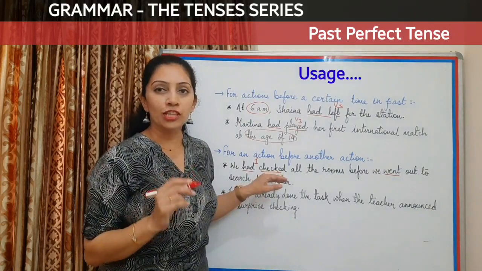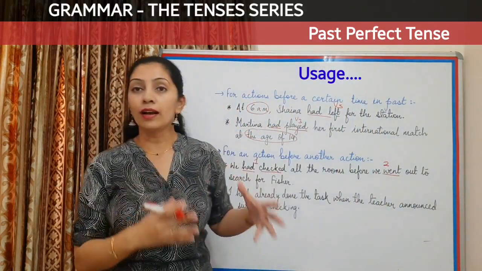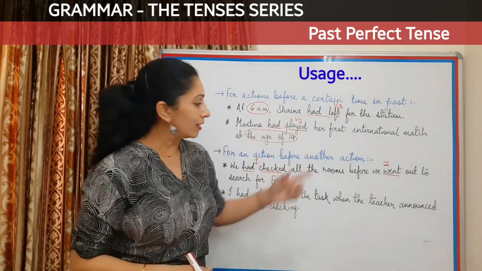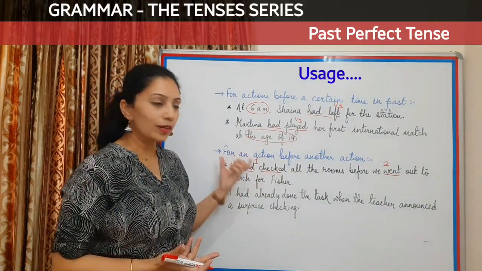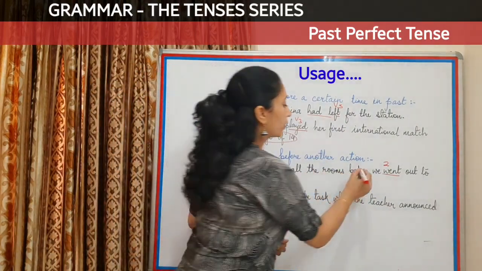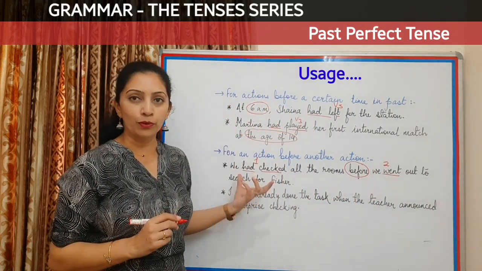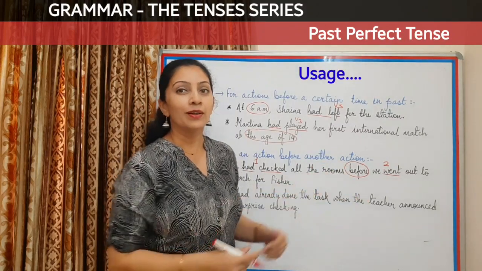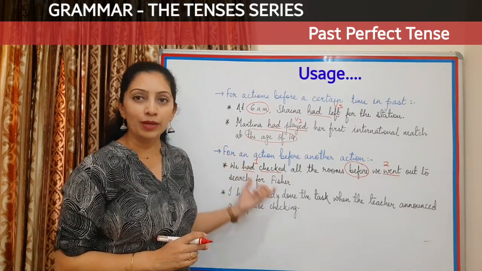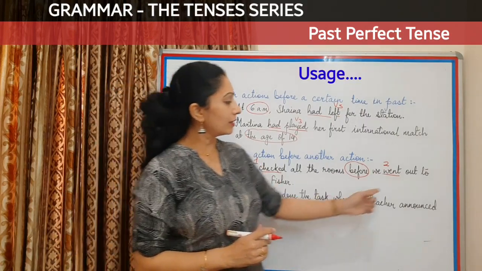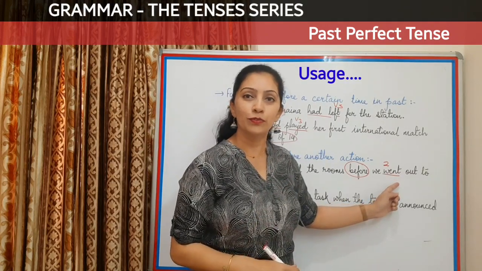One is the checking of the rooms, and the second one is going out to search for Fisher. Now out of these two actions, what happened first? Check. We had checked all the rooms before. Now this time verb tells us what happens before and what happens after. So the action that happens first will always take the past perfect form, whereas the action that happens second or the later one will always take the simple past form.